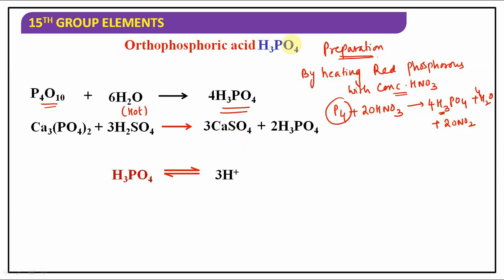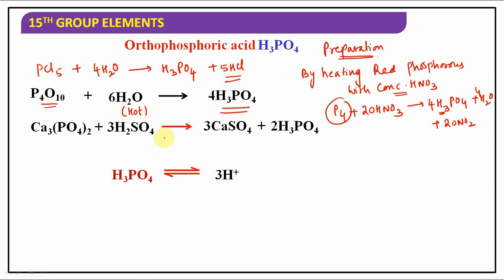In H3PO3 we had taken P2O3, P4O6. Here we have taken P4O10 plus 6H2O giving rise to 4H3PO4. In the previous acid, orthophosphorus acid, we had taken PCl3, but here you can take PCl5 also. Hydrolysis of phosphorus pentachloride, PCl5 plus 4H2O giving rise to H3PO4 plus 5HCl.